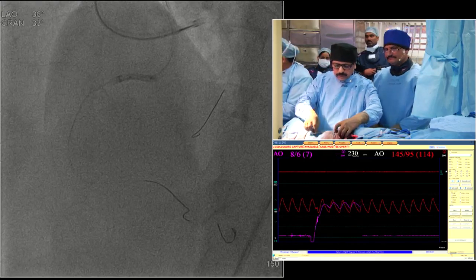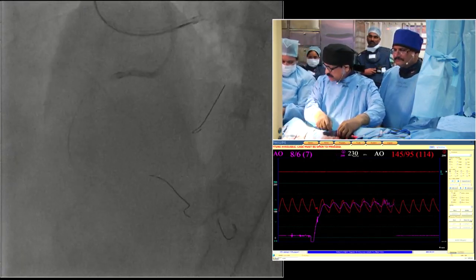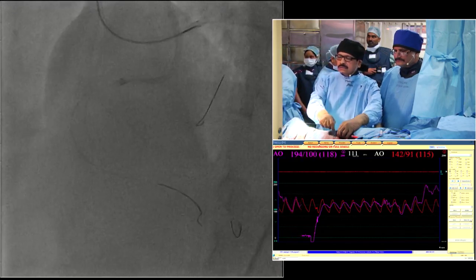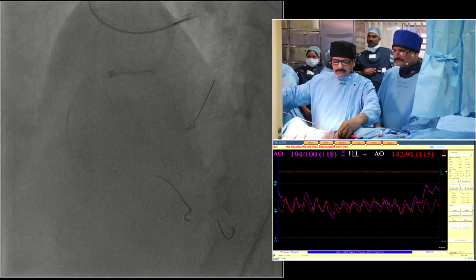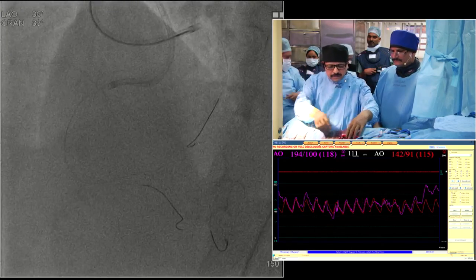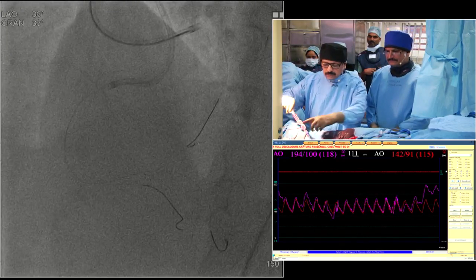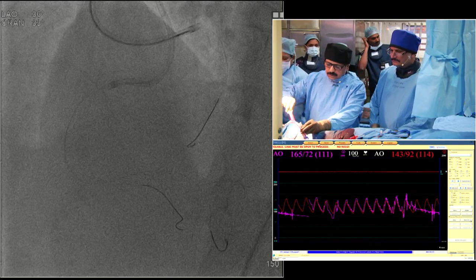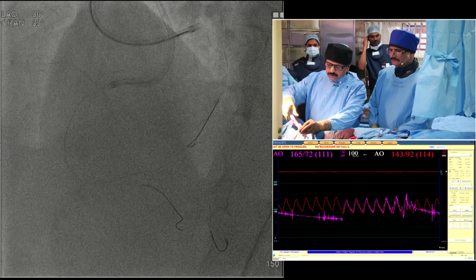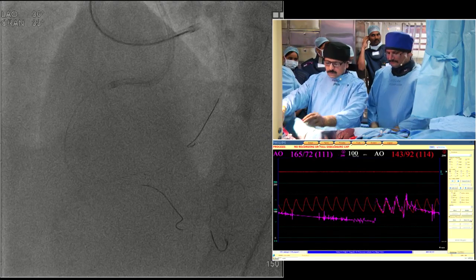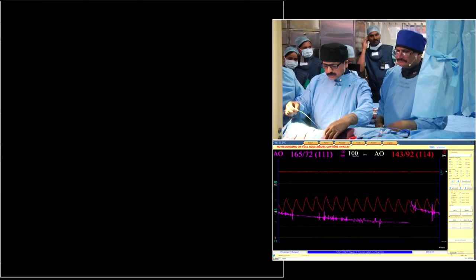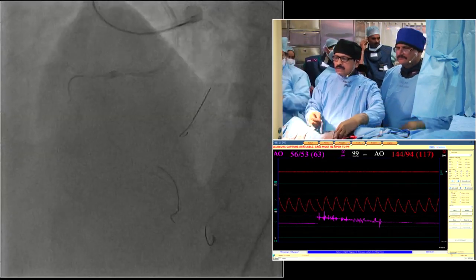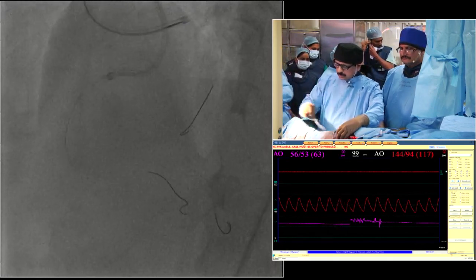On the escalation of the wires, I think you have to do it systematically for the first attempt. But this is already a failed attempt. So probably we need not go for a low profile or non-penetrating or simple softer wire first and then escalate to the subsequent ones. Directly from this, since the 2.5 has already been tried, I will probably go for a higher one like a Gaia 2 rather than a Gaia 1.